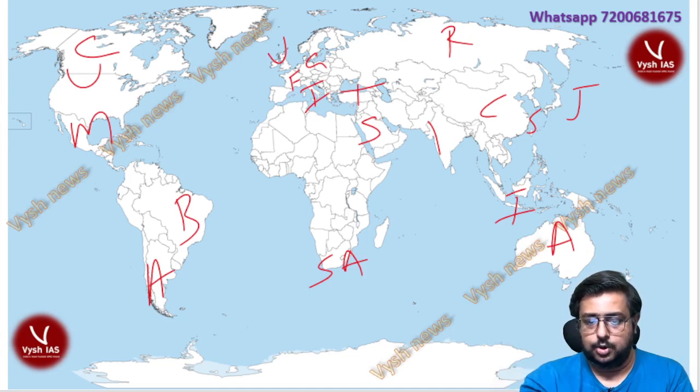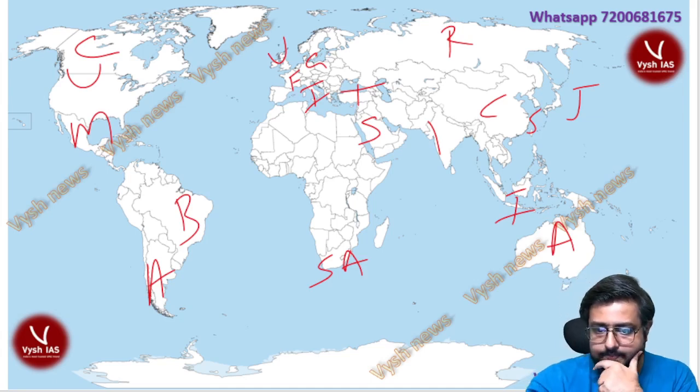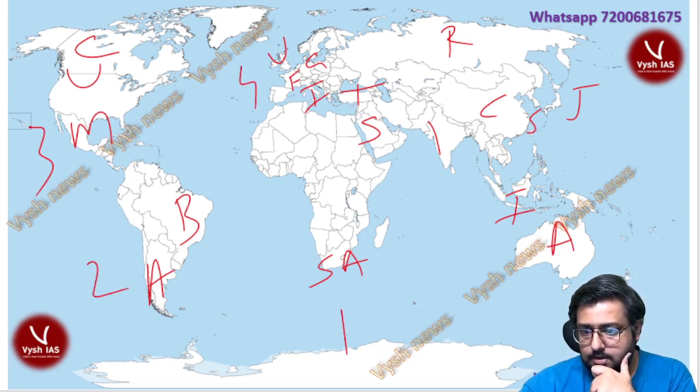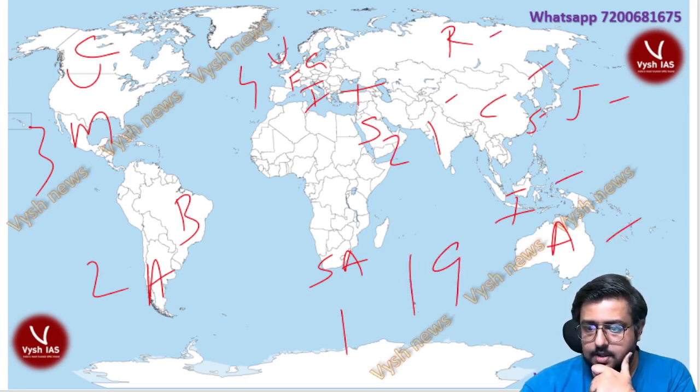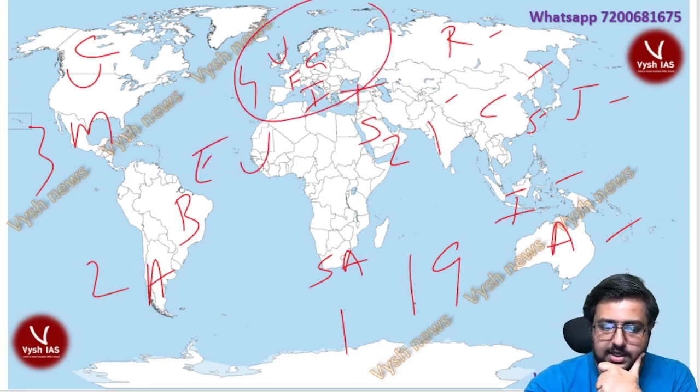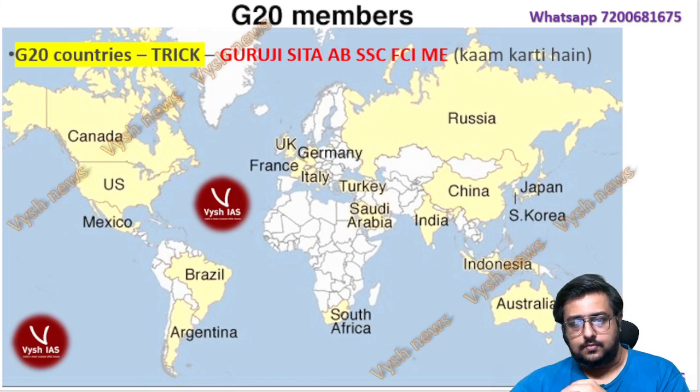So 4. So you count 3, 1, 2, 3, 4, 5, 6, 7, 8, 9, 10, 11, 12, 13, 14, 15, 16, 17, 18, 19. It's 19, right? Or if I missed anything? 19 countries plus the European Union. Okay, so totality, it will look something like this.